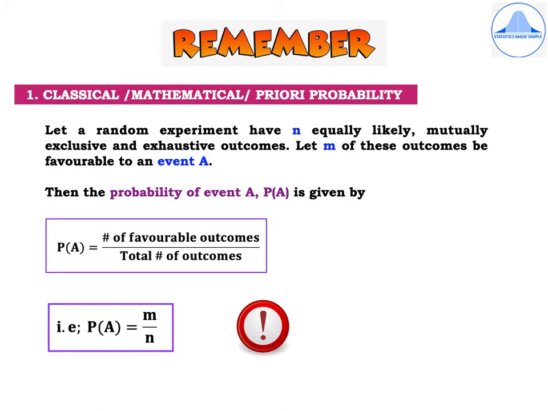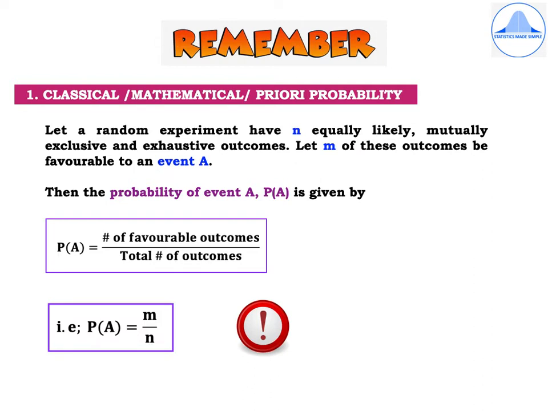So I'll start with the first definition of probability, which is the classical, mathematical or a priori probability. Now this definition is important and it makes use of the various definitions which I have explained in my previous videos. Let a random experiment have n equally likely, mutually exclusive and exhaustive outcomes. Let m of these outcomes be favorable to an event A.